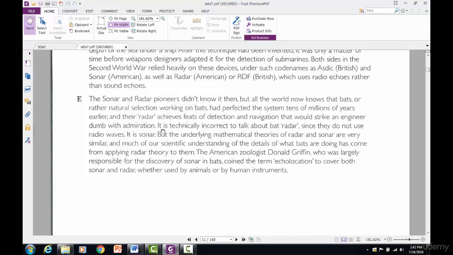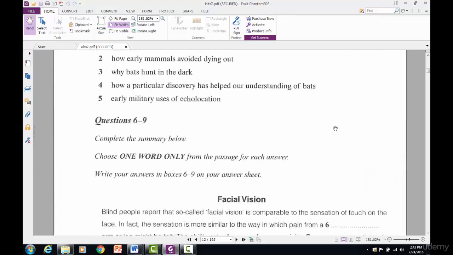In the middle of paragraph E, it says, it is technically incorrect to talk about bat radar since they do not use radio waves. Answer is radio waves. There we have do not use, right? And incorrect, which means inaccurate. It is technically, I'm in the middle of the paragraph, everyone. It is technically incorrect to talk about bat radar since they do not use radio waves.